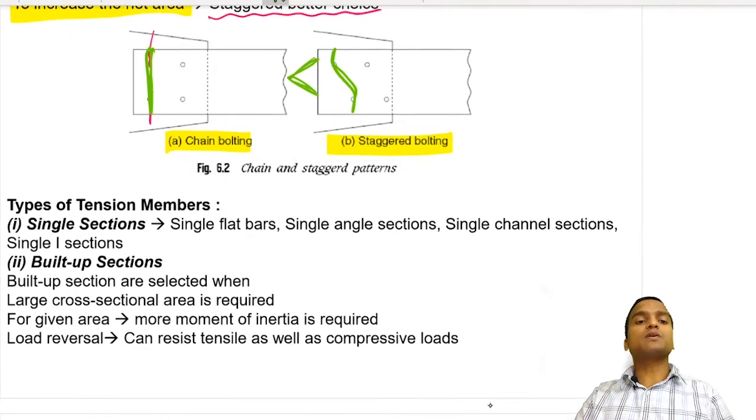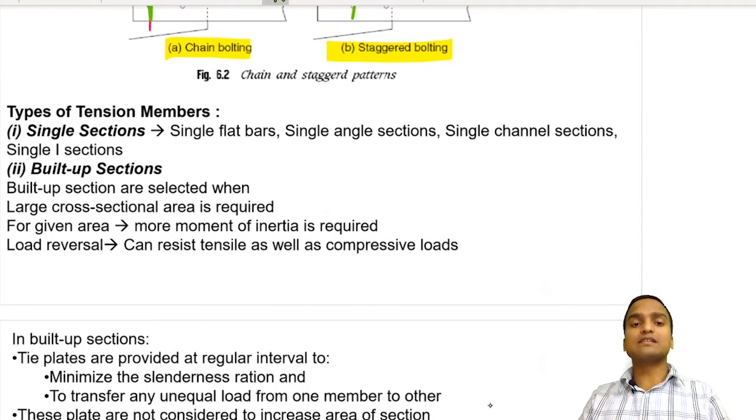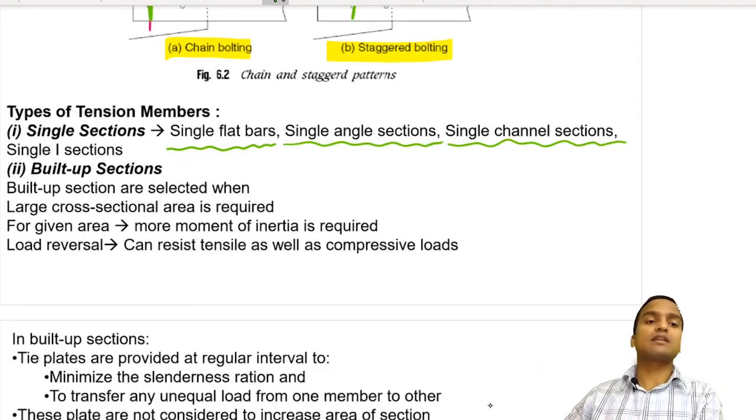Now the types of tension member can be single sections or built up sections. In single sections there are single flat bars, single angle sections, single channel sections or single I sections.